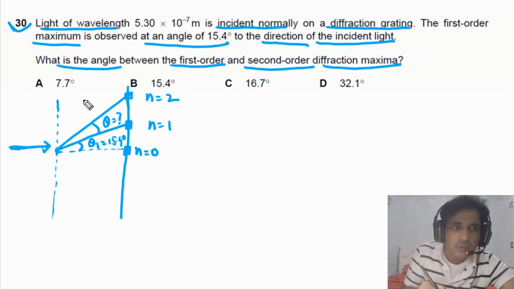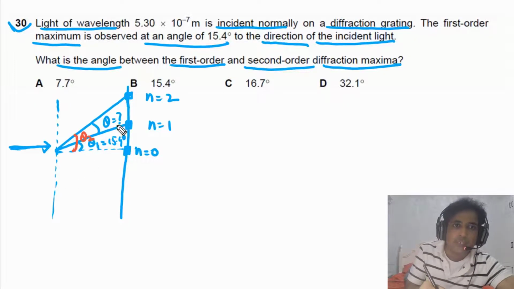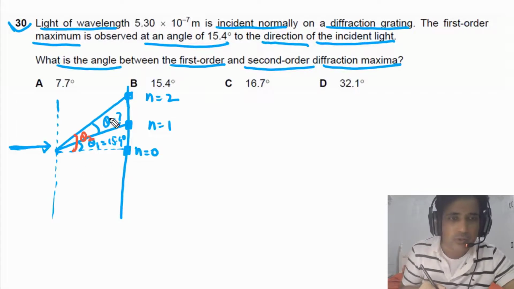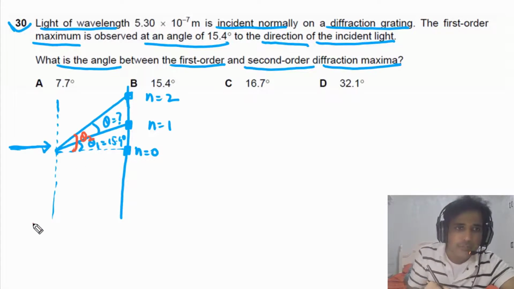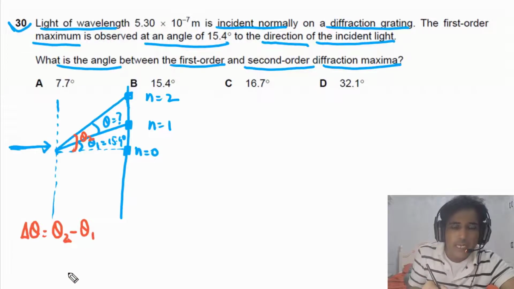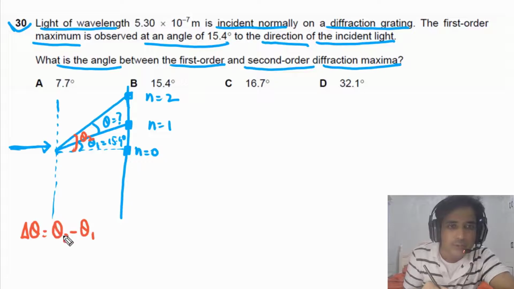First of all, we can find out the angle of the second order maxima. We can find out this angle theta 2. Then we can find out the difference between these two, that will be equal to delta theta. So delta theta will be equal to theta 2 minus theta 1, second order and first order. Now first of all, we need to find out theta 2.